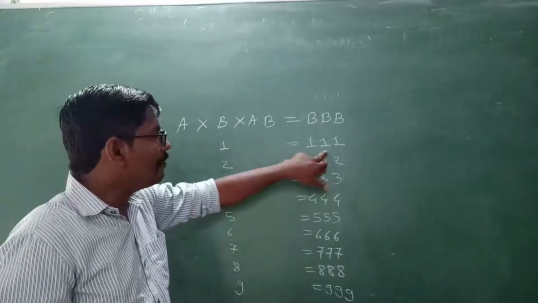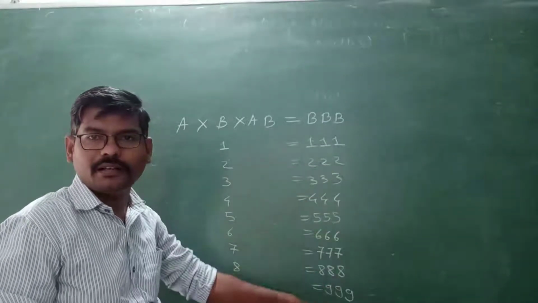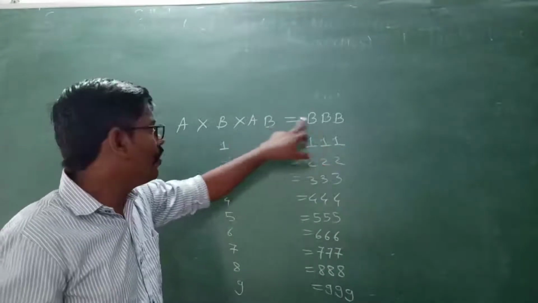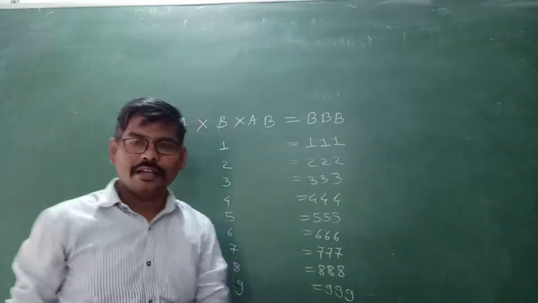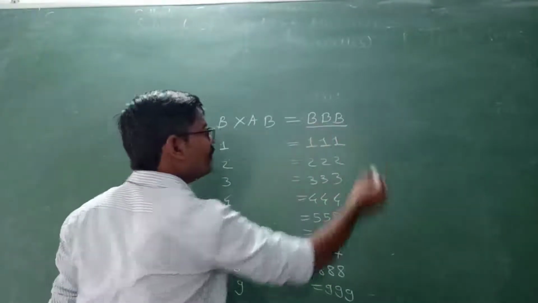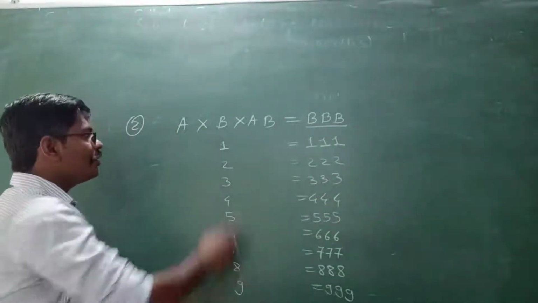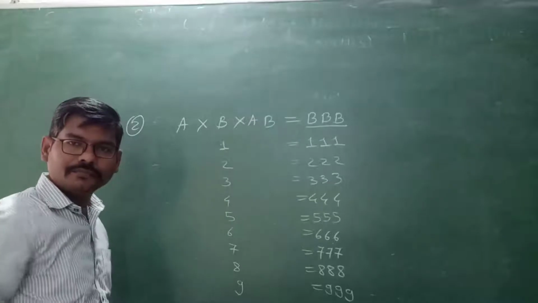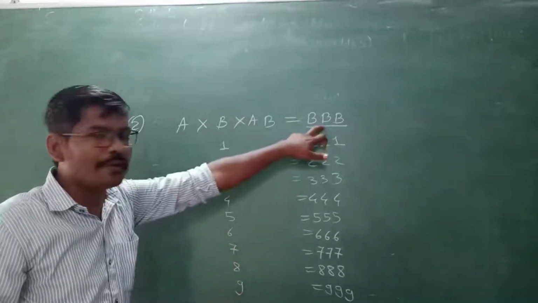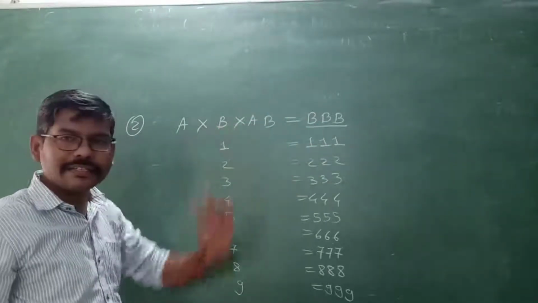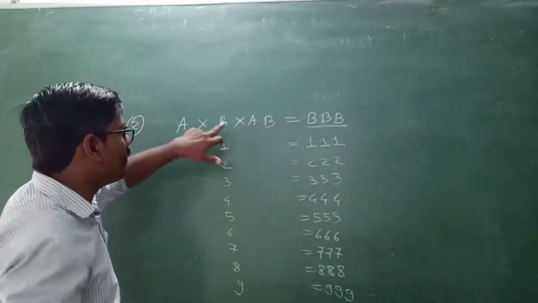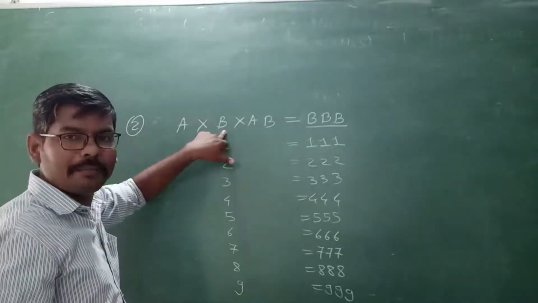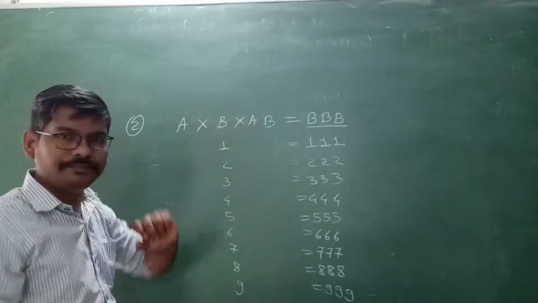Okay, this number, the answer will have these three numbers as a factor. Correct? If the product is received by multiplying these three numbers, so obviously the product will have these three numbers as a factor. Means the answer will be exactly divisible by A, divisible by B, and divisible by AB.